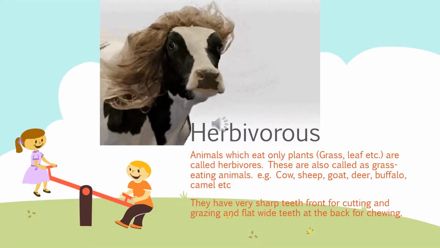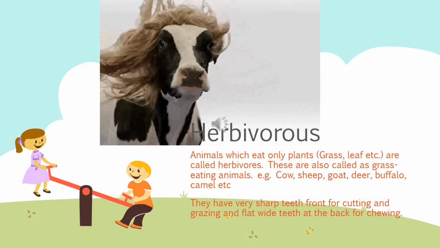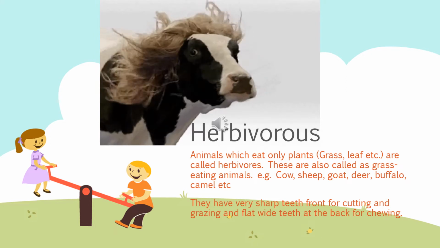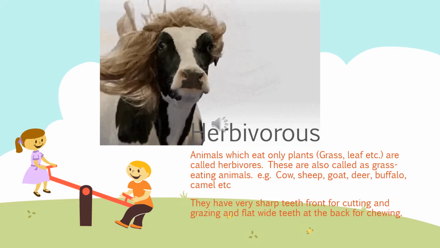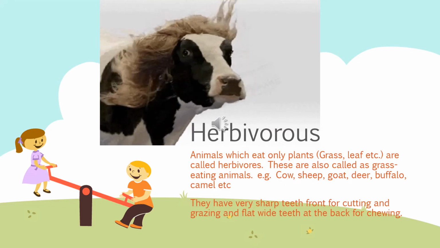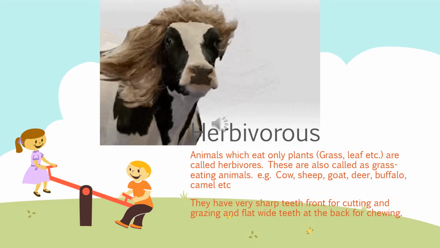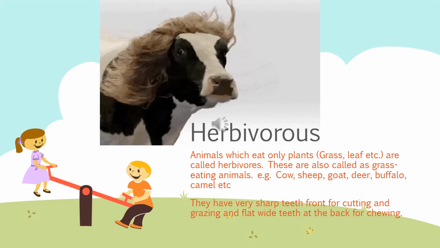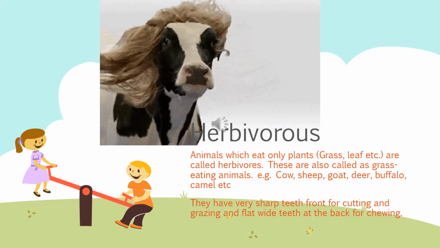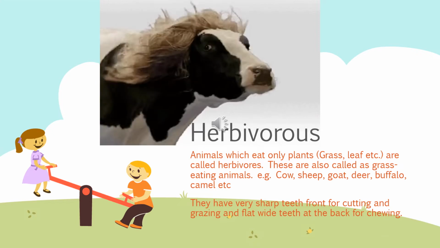Look how happy this cow is. Basically, cow, goat, buffalo, horse, they are herbivorous, because they eat plant parts. They can eat leaves, they can eat stem, whatever they eat will be directly from plants. So they are known as herbivorous. Herbivorous means those which eat herbs.